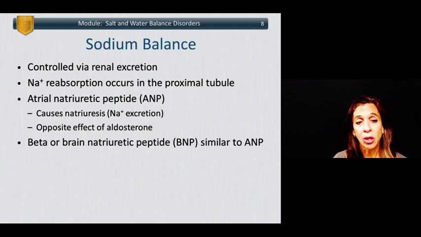Sodium balance is controlled via renal excretion. Sodium reabsorption occurs in the proximal tubule. Atrial natriuretic peptide, or ANP, causes natriuresis, or sodium excretion. It has the opposite effect of aldosterone. B-type, or brain natriuretic peptide, is similar to ANP.